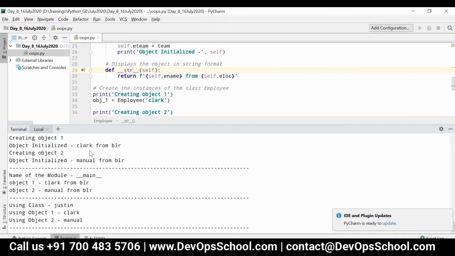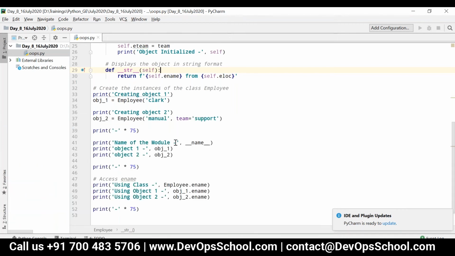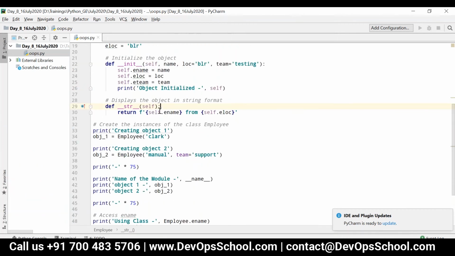Object 1 is Clark from Bangalore, object 2 is Manuel from Bangalore. So whatever you return from this particular method will be printed when you display the object.